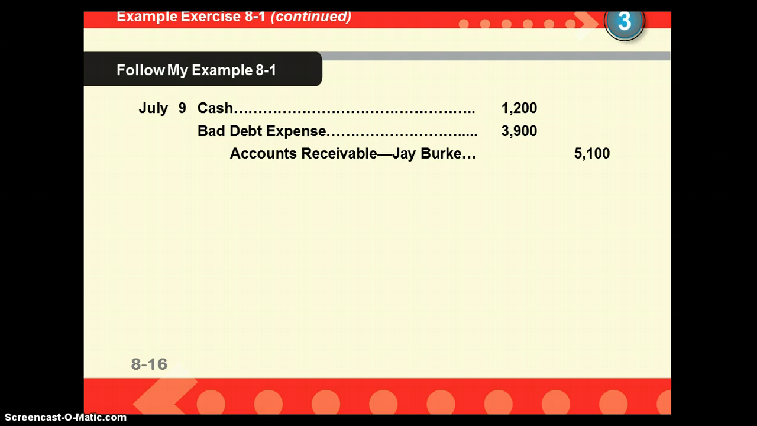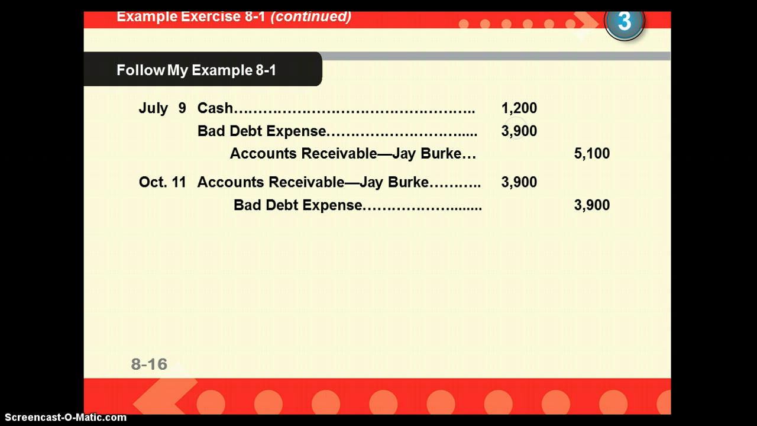Hopefully your first journal entry looks like this. Our accounts receivable for $5,100, we're going to credit to get rid of it. We are receiving cash for part of it and we're writing off the other part. So the part we receive for cash, we debit cash for that amount, and the rest we write off to our bad debt expense. Did you get that correct?